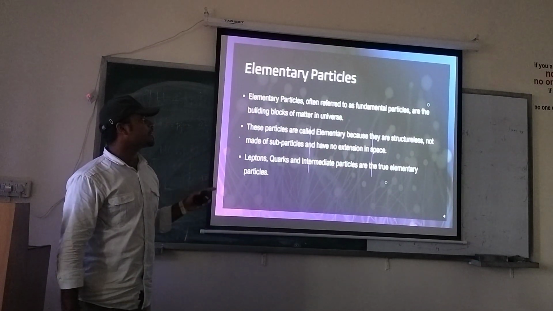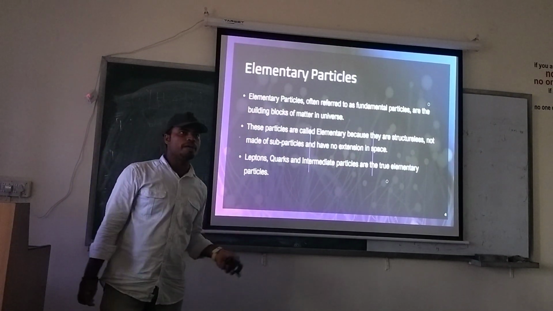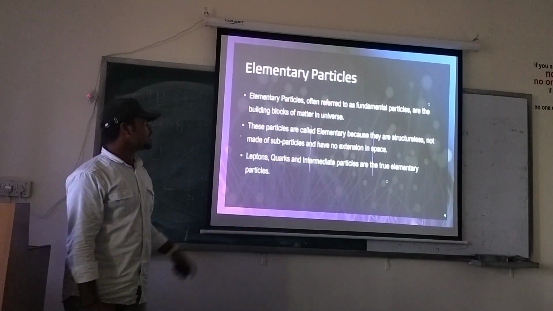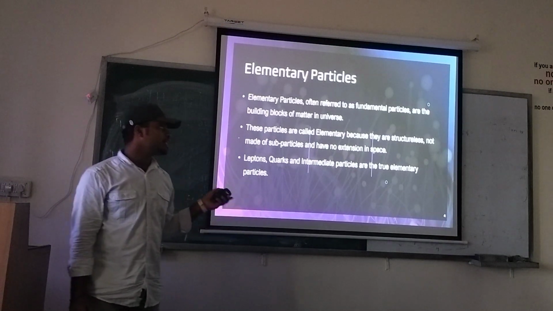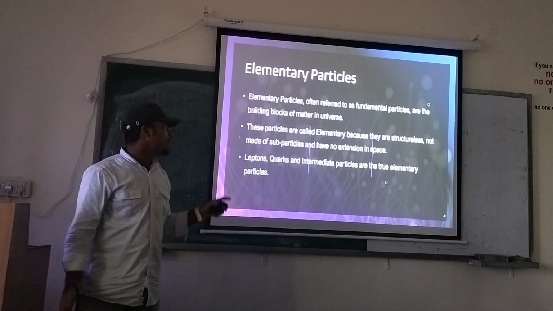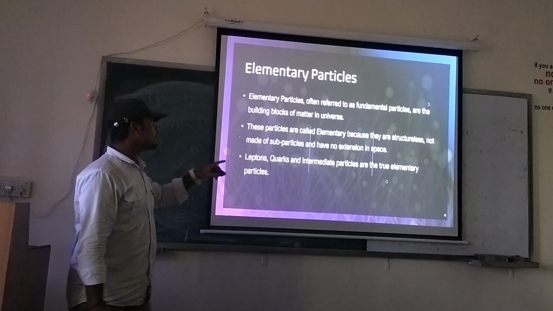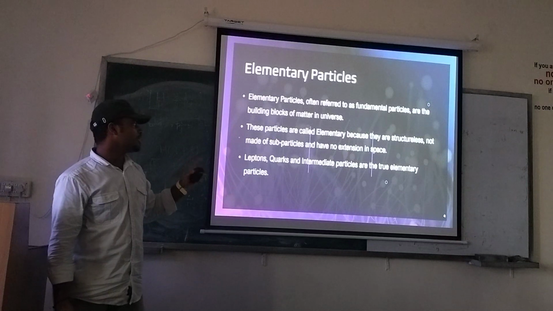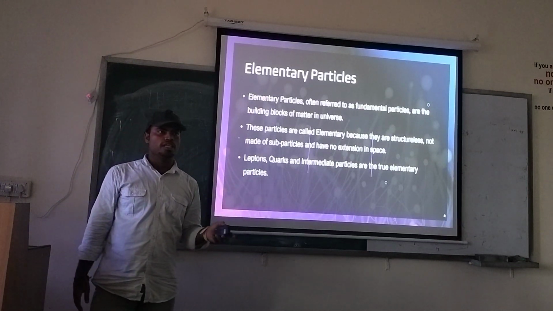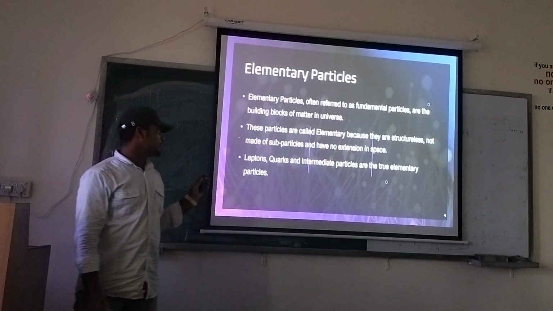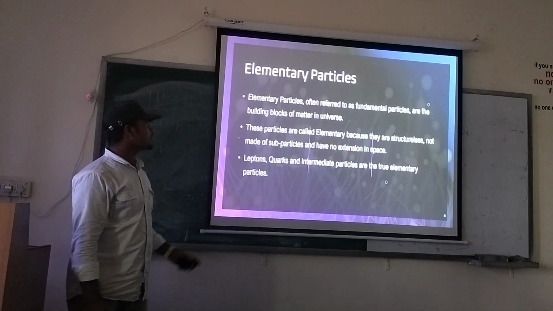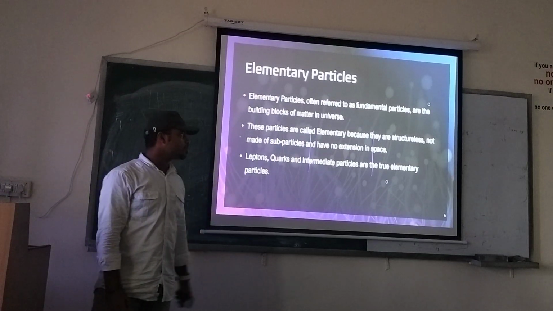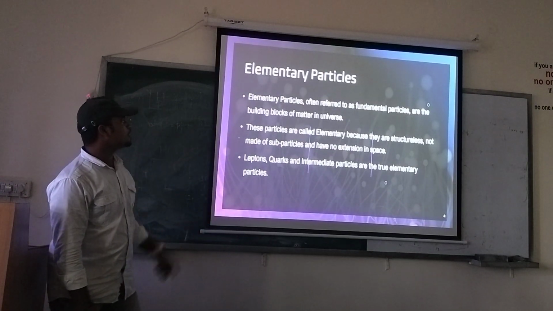Now comes elementary particles. Elementary particles are the fundamental particles that are the building blocks of matter in the universe, and they are called elementary because they are structureless. They have no structure and are not made up of subparticles, that is, they have no constituents, and they have no extension in space. That is, they are point masses. The elementary particles are leptons, quarks, and intermediate particles. These are the true elementary particles.